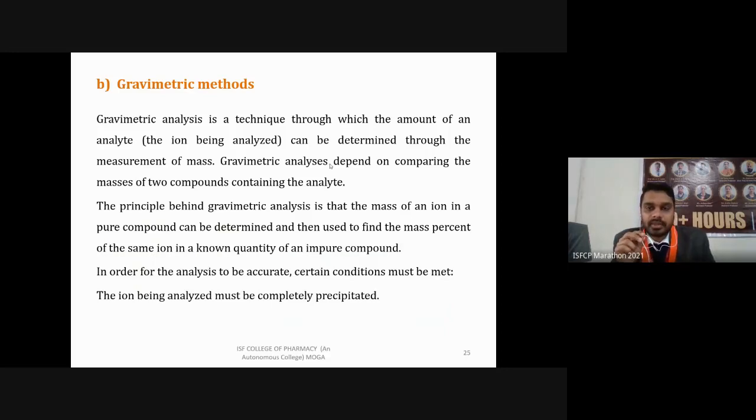So it depends upon comparing the masses of two compounds containing the analyte. If we have a standard, we compare it with our sample.